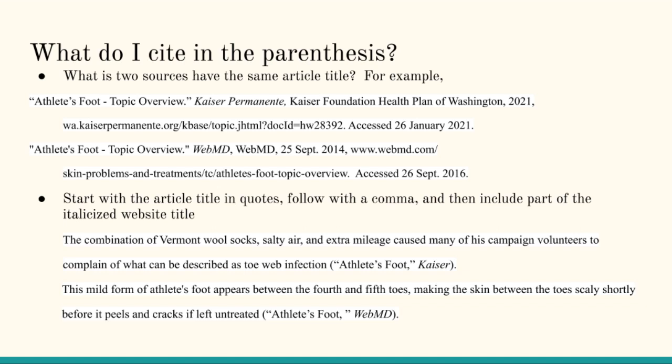So in this example, I had two sources that were called Athlete's Foot Topic Overview. So when I cited them, the first thing that I did is make sure I include the quotation marks and a shortened version of the article title, just so that it wouldn't be a super long citation, because I also have to include the title of the website, which I also abbreviated. Make sure the title of the website is in italics.